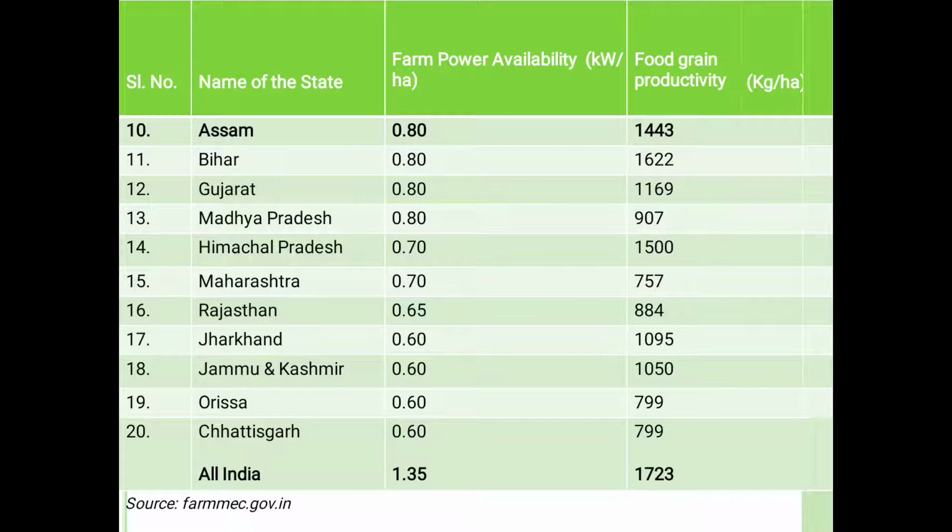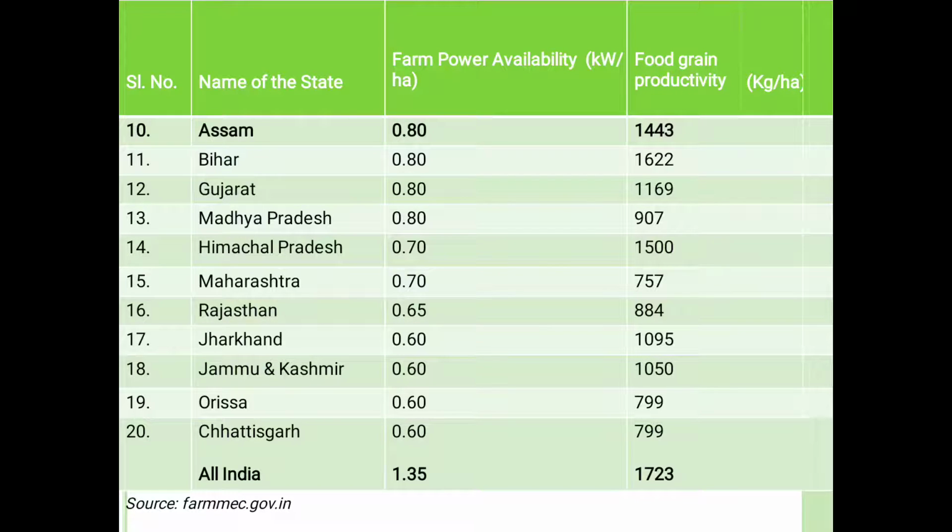Next is Assam: farm power availability is 0.80 and food grain productivity is 1443 kg per hectare. Bihar: 0.80, food grain productivity 1622 kg per hectare. Gujarat: 0.80 and food grain productivity 1169 kg per hectare. Madhya Pradesh: 0.80 and 907 kg per hectare. Himachal Pradesh: 0.70 and 1500 kg per hectare.